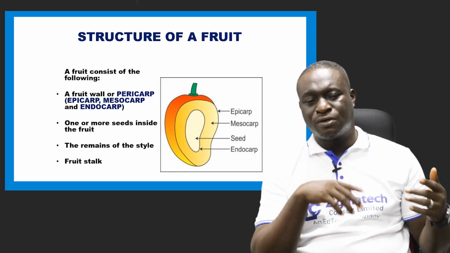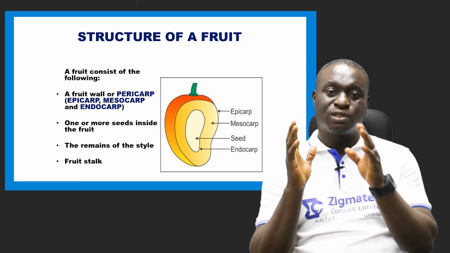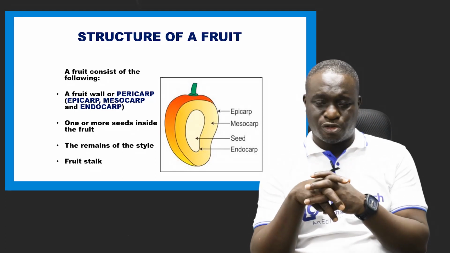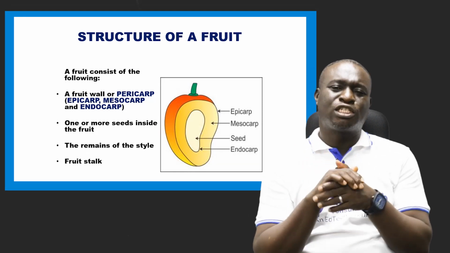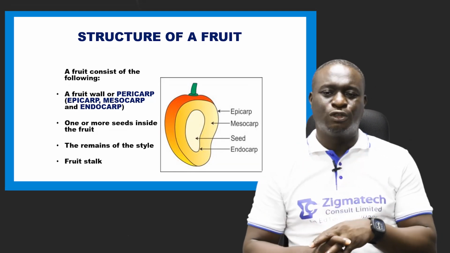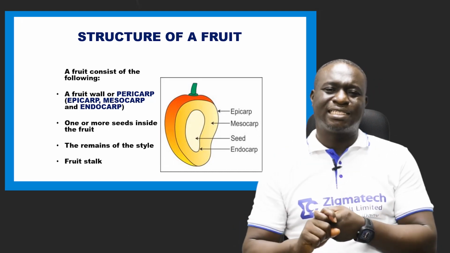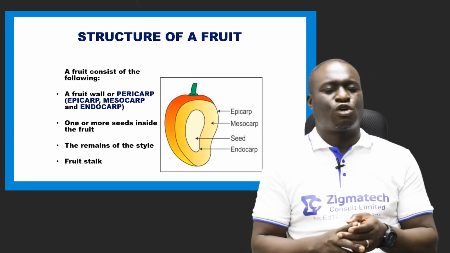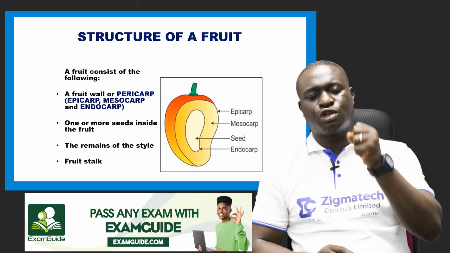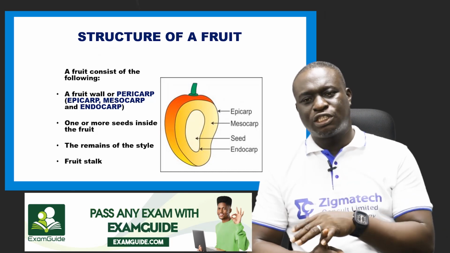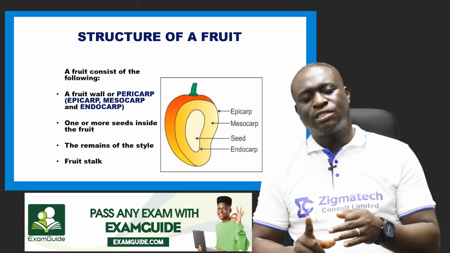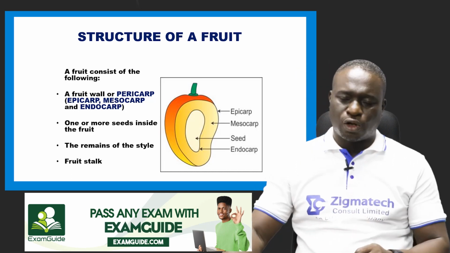Remember, we just talked about parthenocarpic fruits that are without seeds. Then a fruit also contains a style, and what we call a fruit stalk. So the fruit consists of pericarp, seeds, style, and fruit stalk.